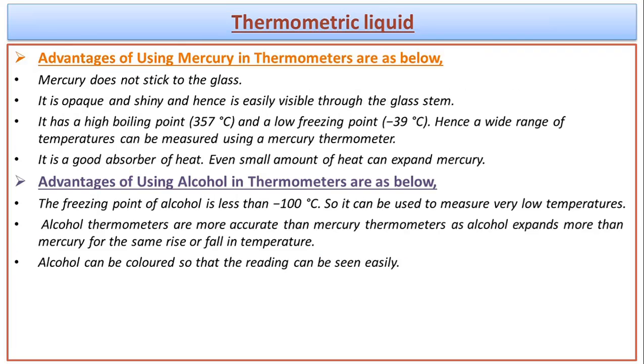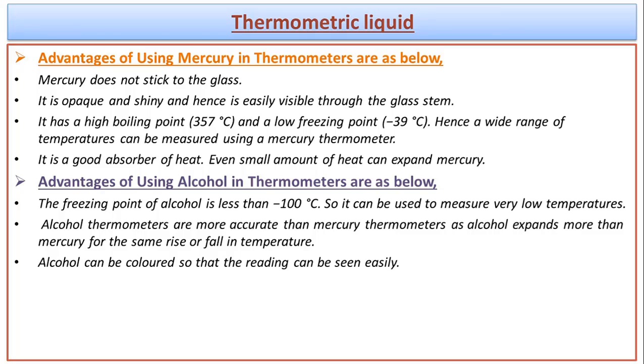A thermometer can be of two classes on the basis of the liquid which we use. Mercury or alcohol can be used to measure the temperature in a thermometer. They both are thermometric liquids. There are some advantages of using mercury as a thermometric liquid. Mercury does not stick to the glass.